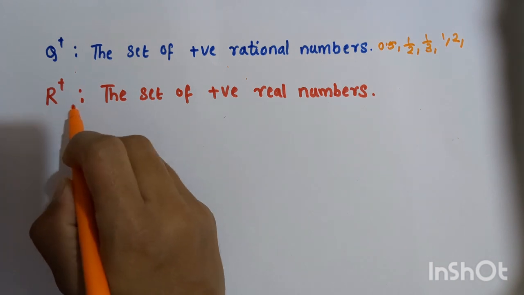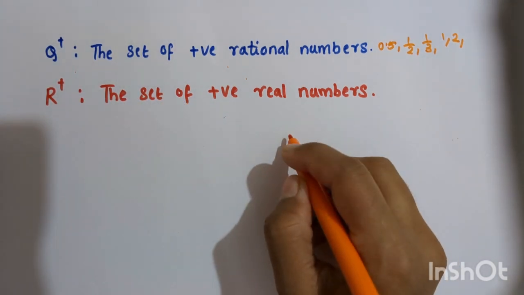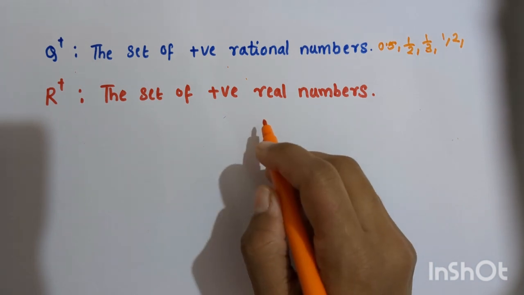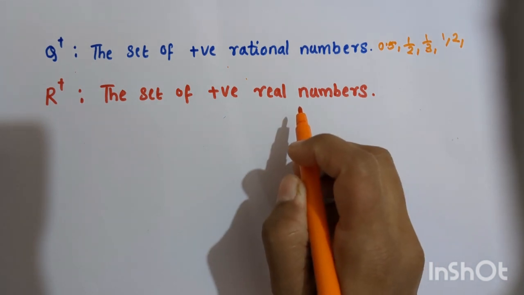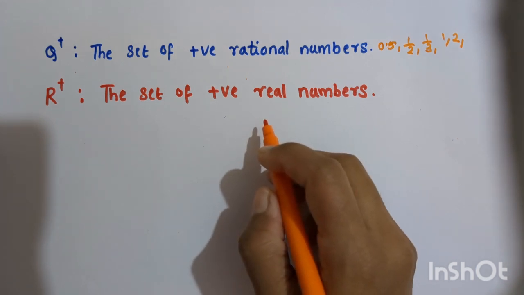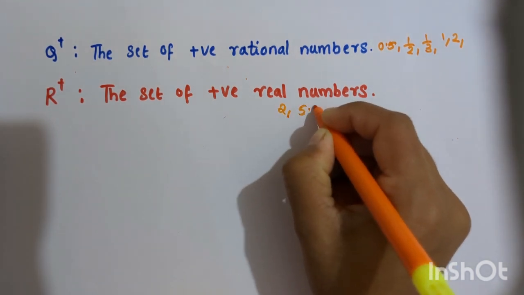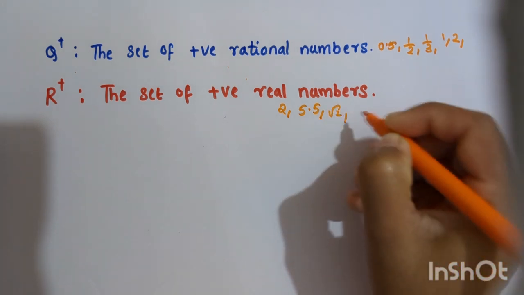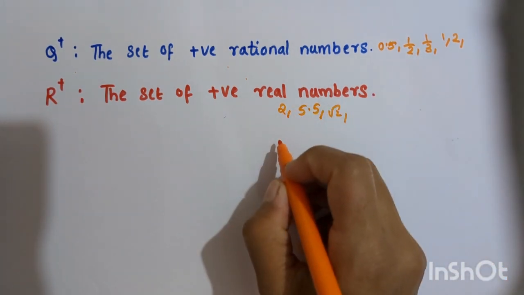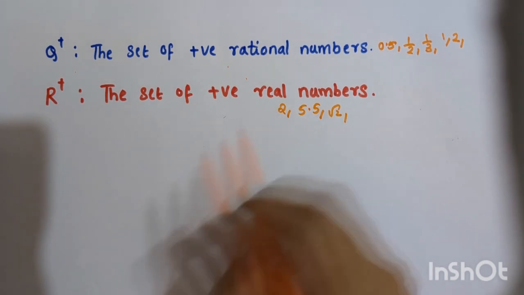Okay, then R plus is used to represent the set of positive real numbers. They are real numbers, but positive real numbers. See, when we consider real numbers, they can have negative values as well. But when you consider positive real numbers, you can take 2, 5.5, root 2, everything that comes under this real number set. So you have to consider positive values only.